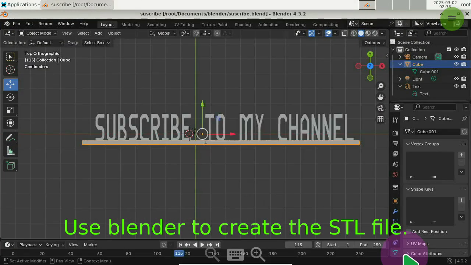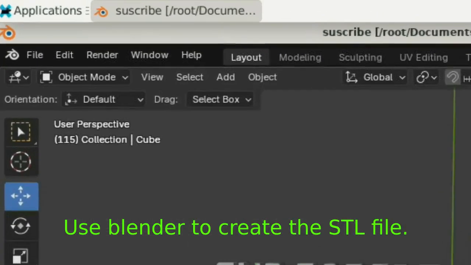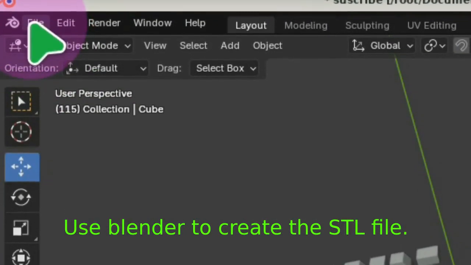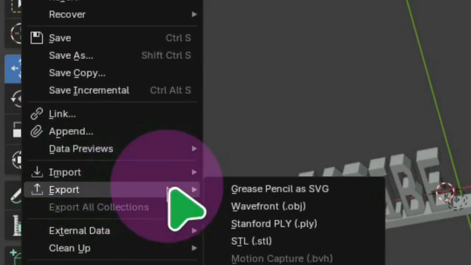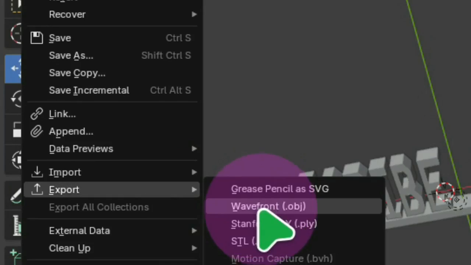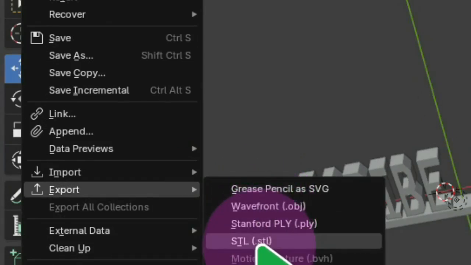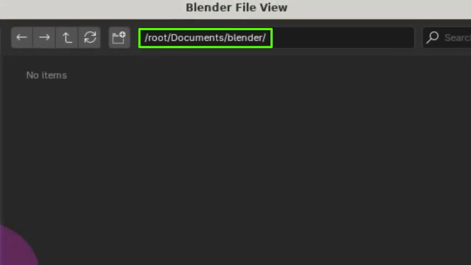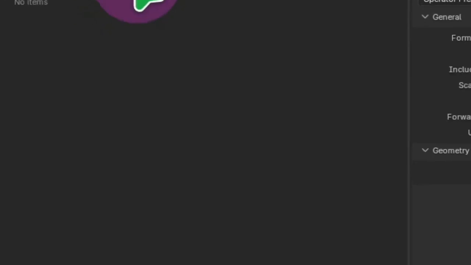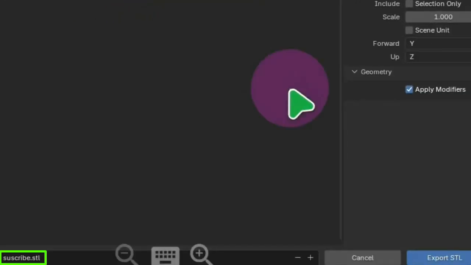After creating a model, go to the main menu and click on File. Then click on Export and select STL. I'll use the following path: root, Documents, Blender. To save the file, subscribe.stl.